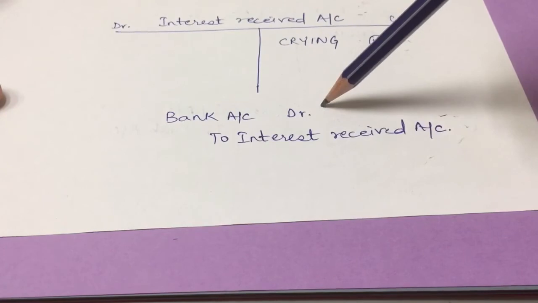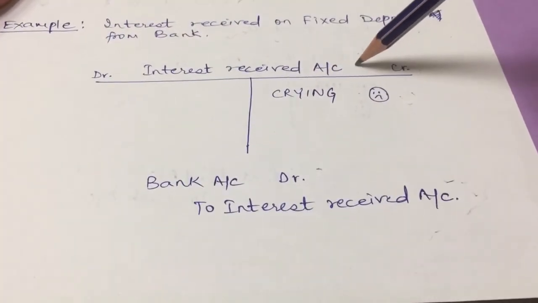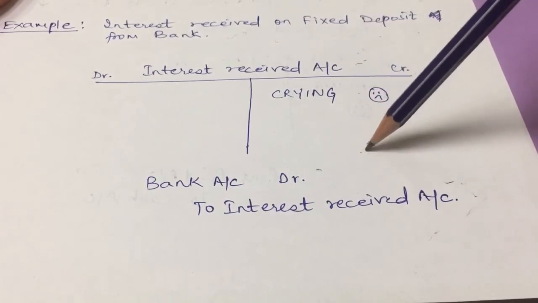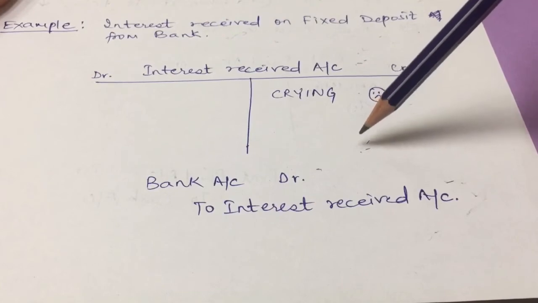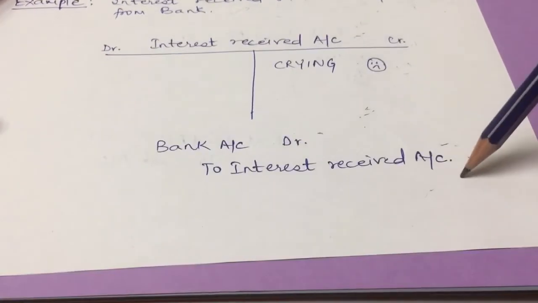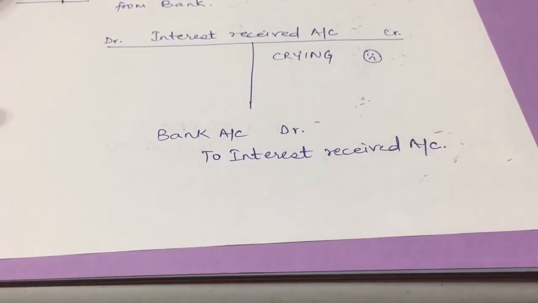Bank account will be debit. Why? Again, because the money which I'm getting from interest is put into my bank account. So my bank account is increasing. Okay, it has walked into the party. It is an asset. So bank account will be debit to interest received account, which is on the credit side.